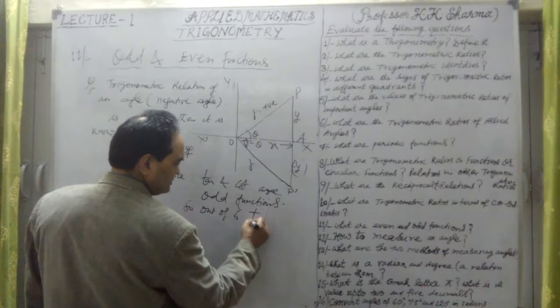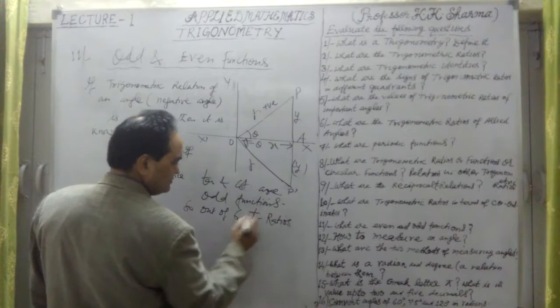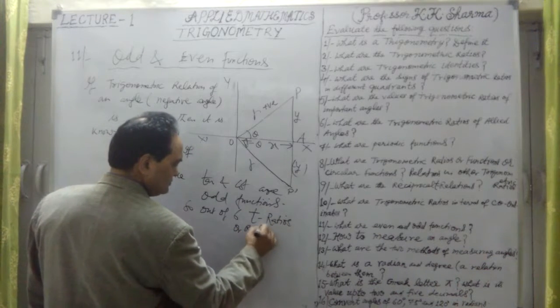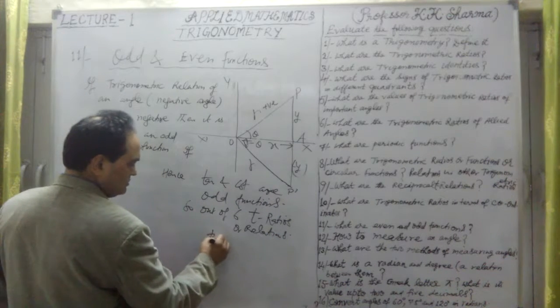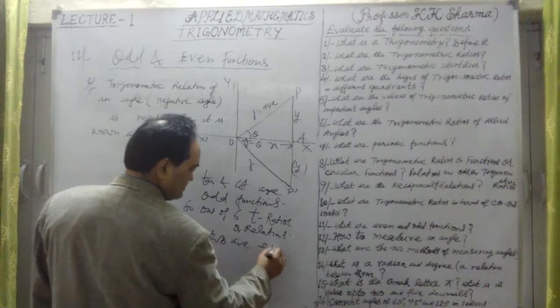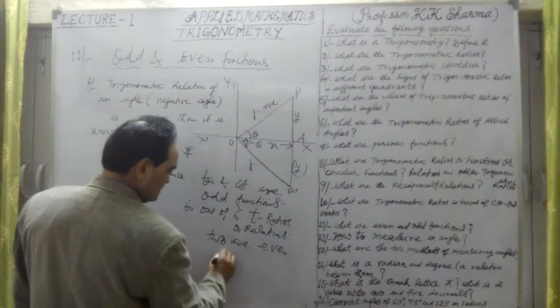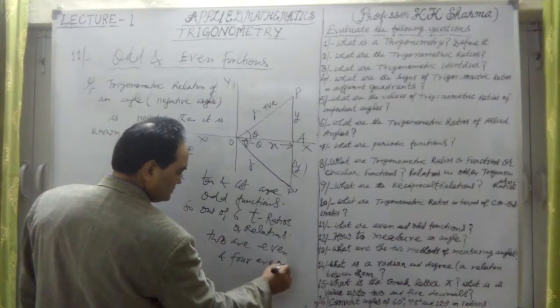Trigonometric ratios or relations. Two are even functions, and four are odd functions.